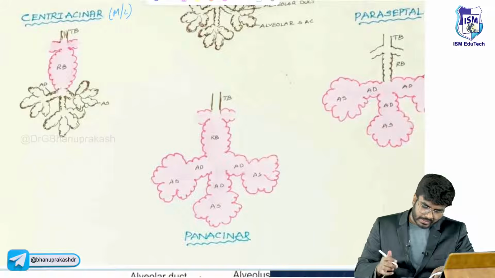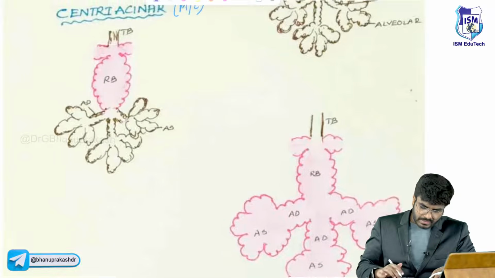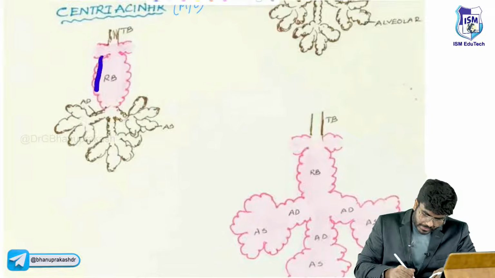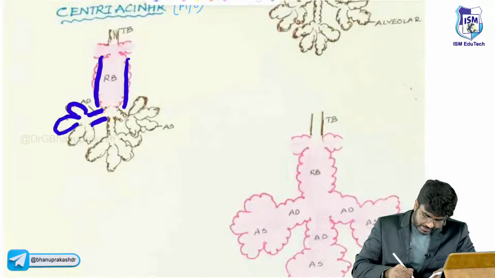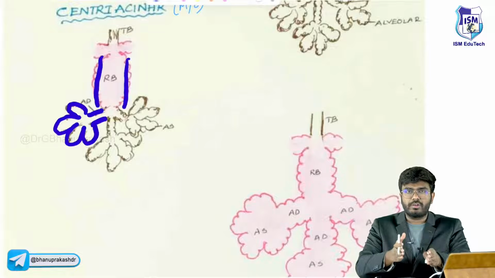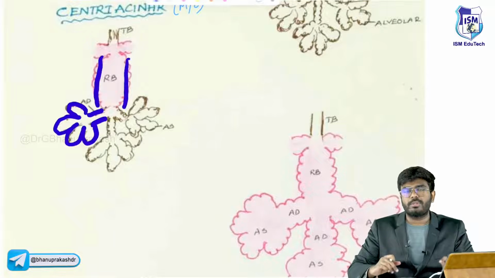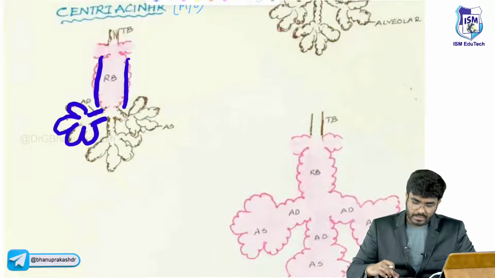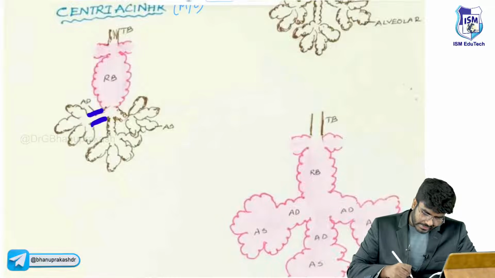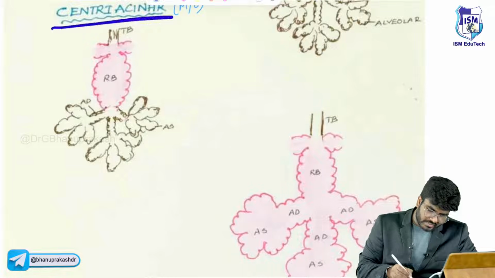I found this beautiful diagram on the internet. See, these are respiratory bronchioles, alveolar ducts, and alveolar sacs. You know them, right? So there are different types of emphysema. Now look here, the centriacinar emphysema, the first type of emphysema, which is most common.